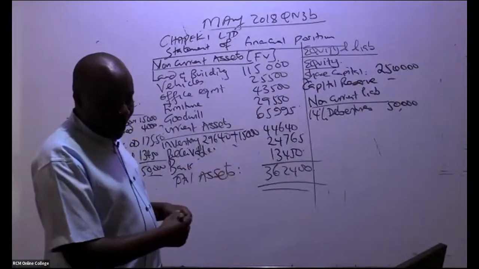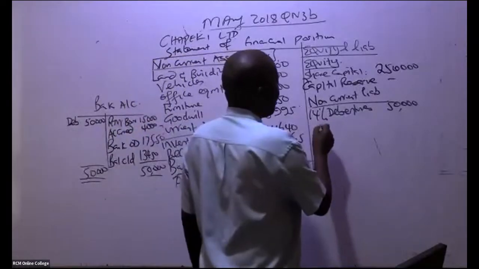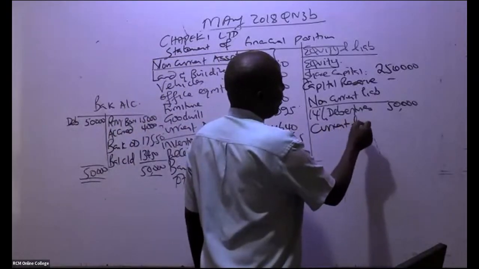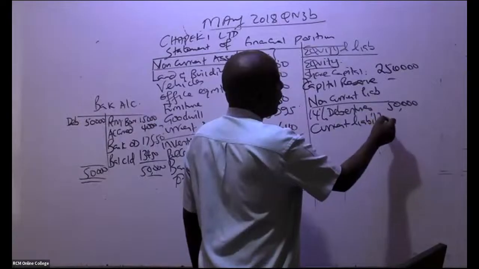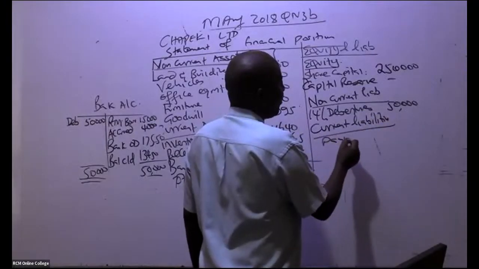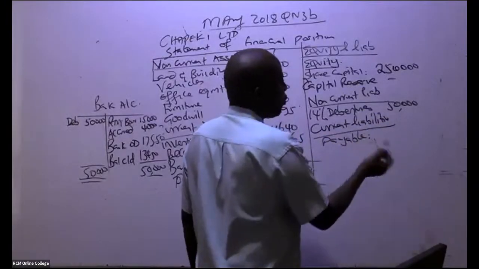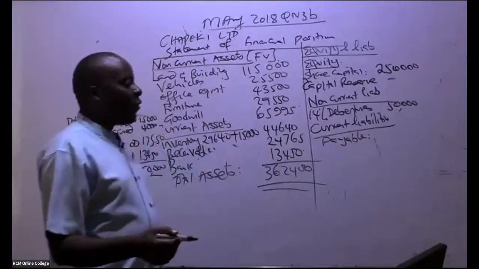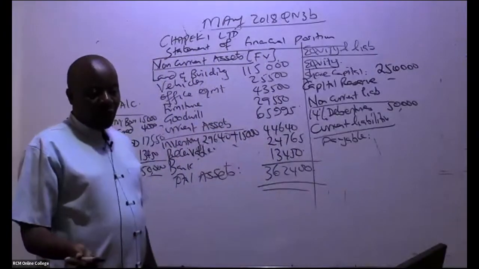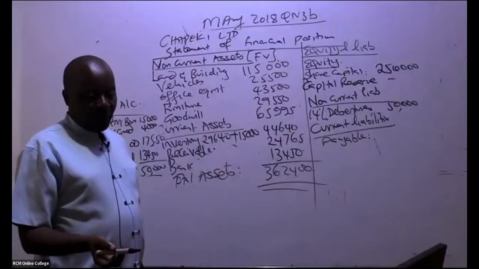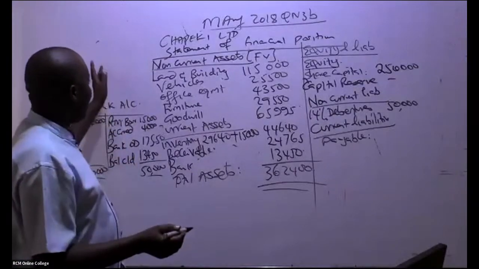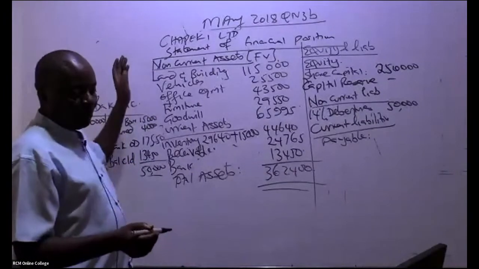And then we go to current liabilities. It's only the payable because remember, in this case here, the overdraft was paid. So it's only the accounts payable that we have already been able to work out in this business purchase account.